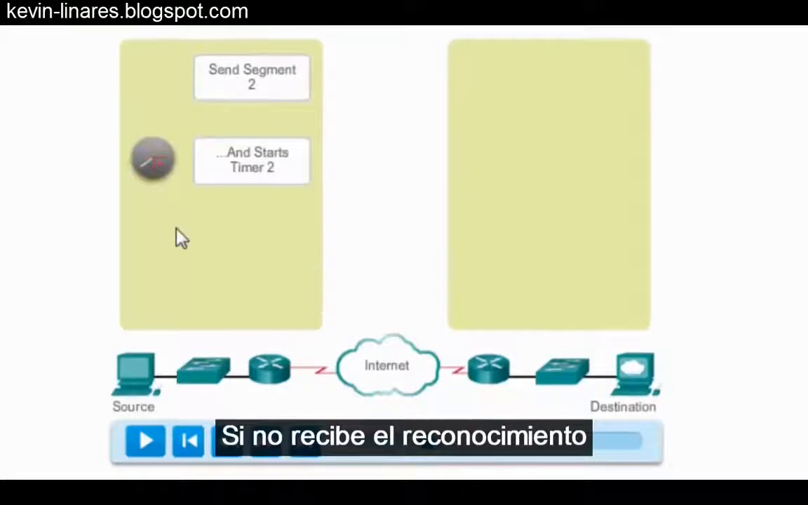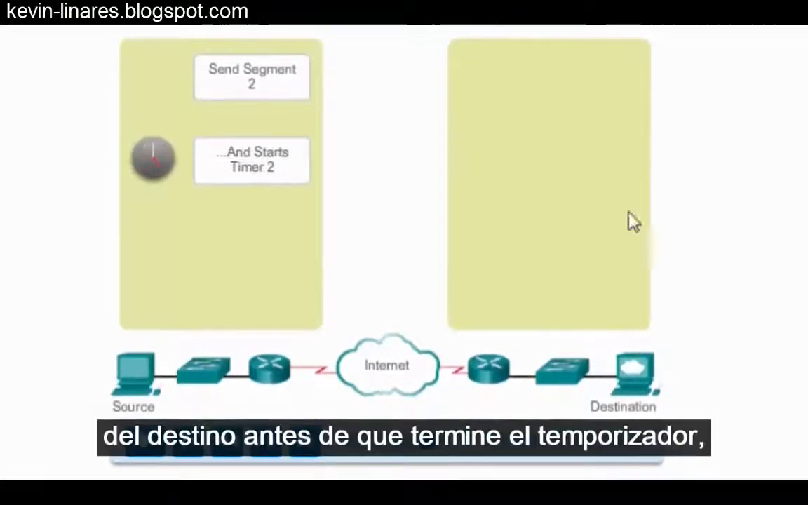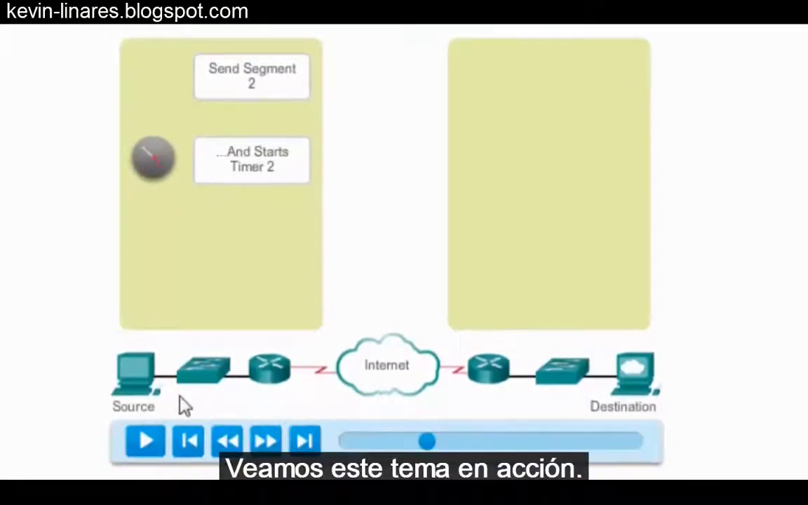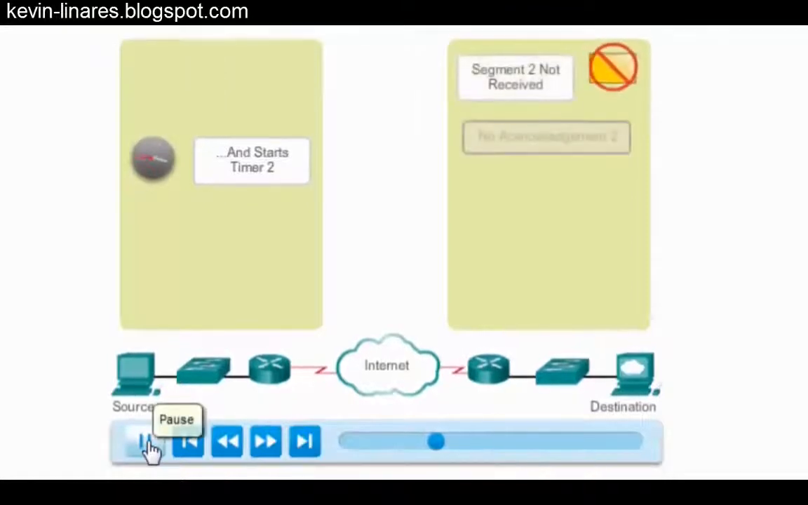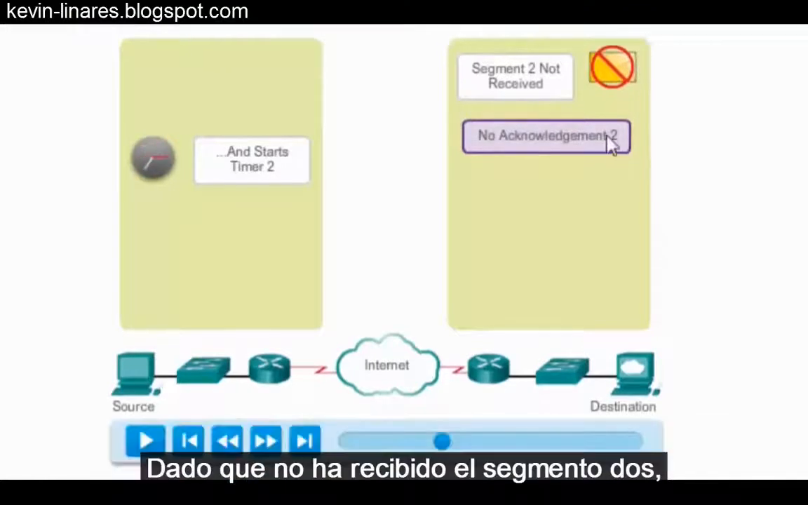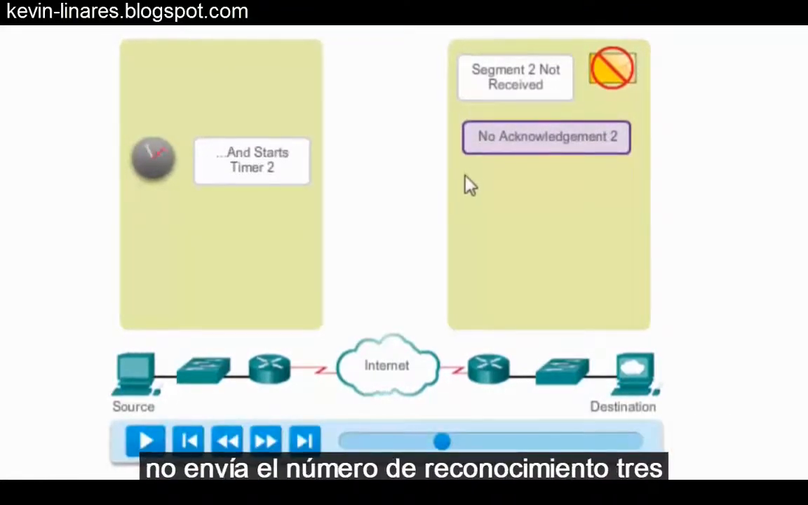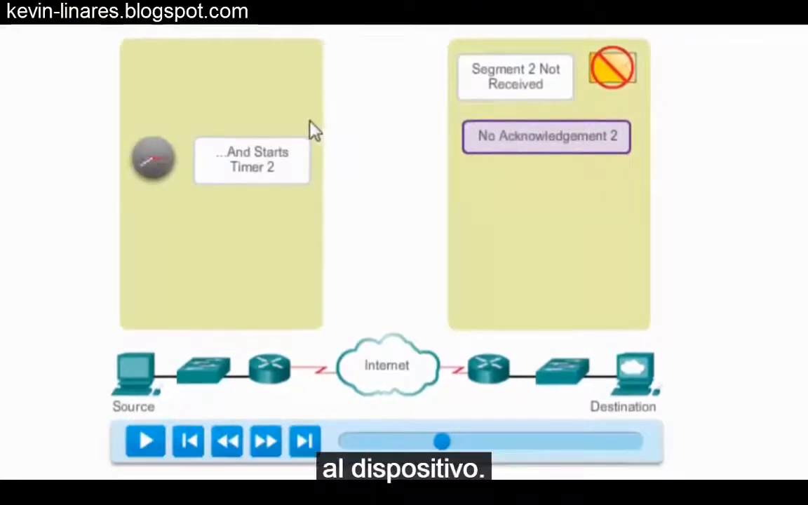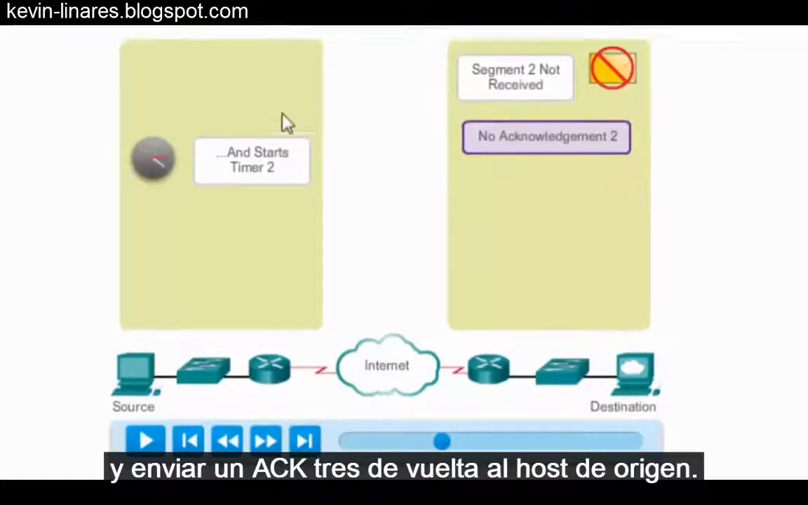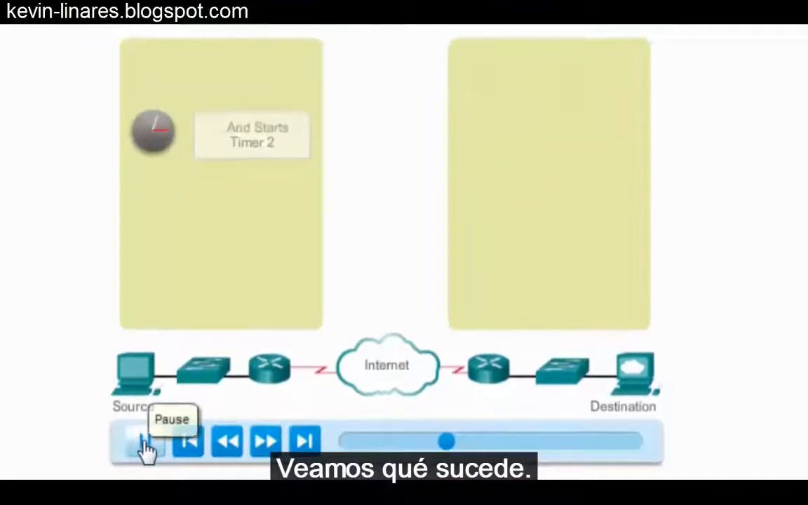If it doesn't receive an acknowledgement from the destination before the timer expires, it will resend segment 2. Let's see this in action. You can see the destination has not received segment 2. Since it hasn't received segment 2, it won't send an acknowledgement number 3 back to the device. It's not going to acknowledge that it received 2 and send an ACK3 back to the source host. Let's see what happens.